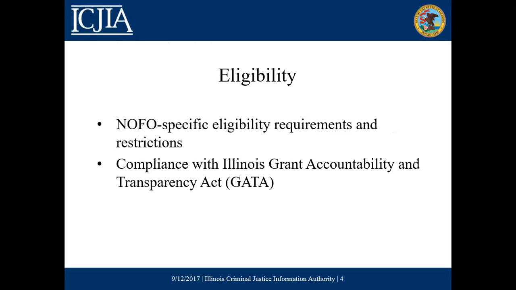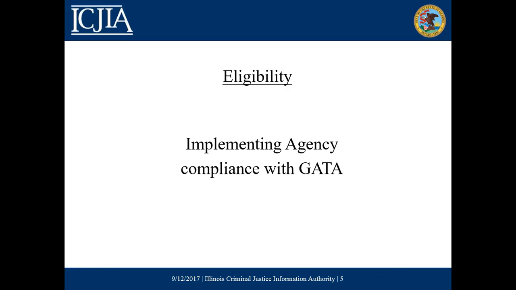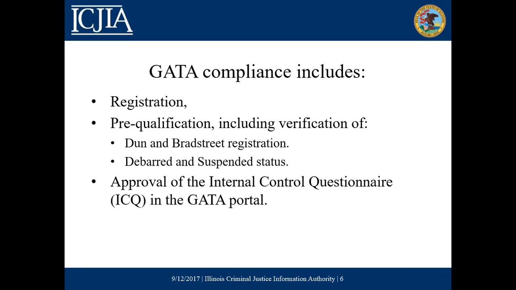There are two levels of eligibility for the NOFO. First is the NOFO-specific eligibility requirements and restrictions. This information is available in the NOFO document itself and in the programmatic technical assistance recording, also available for this NOFO. Secondly is compliance with the Illinois Grant Accountability and Transparency Act, or GATA. It is the implementing agency, not the program agency, that must register in the GATA portal. They must complete their pre-qualification, and that includes verification of both their Dun & Bradstreet registration and their state debarred and suspended status.